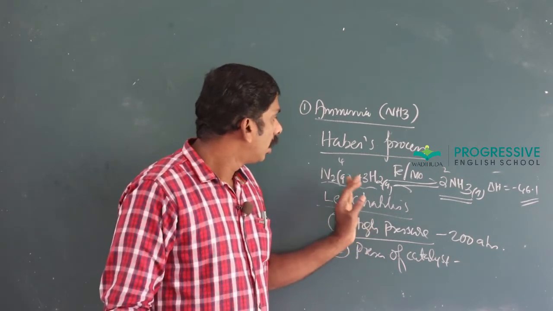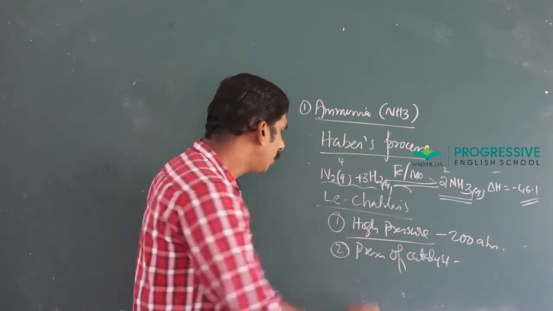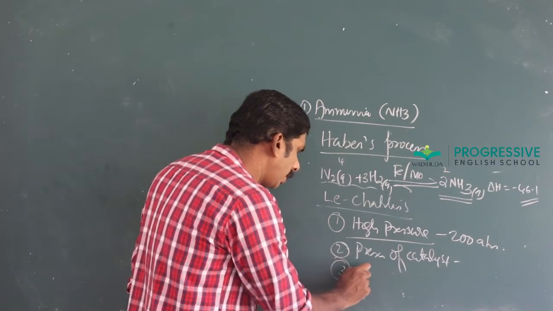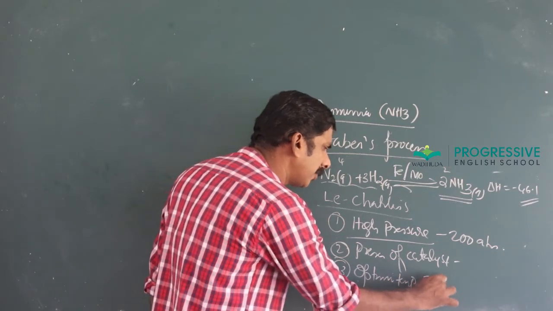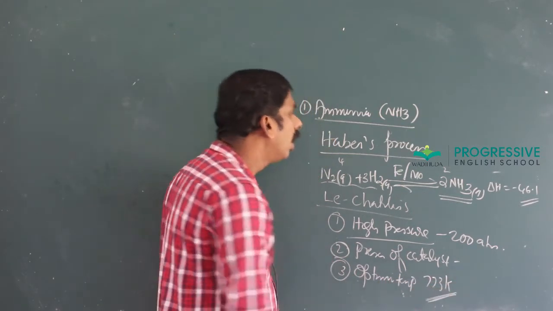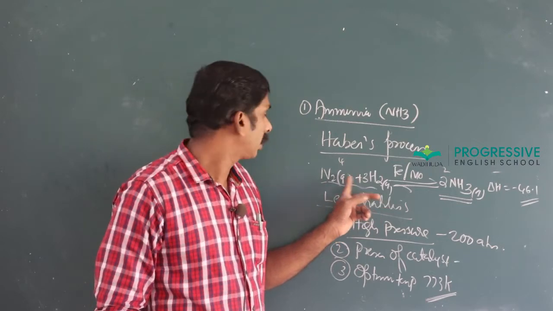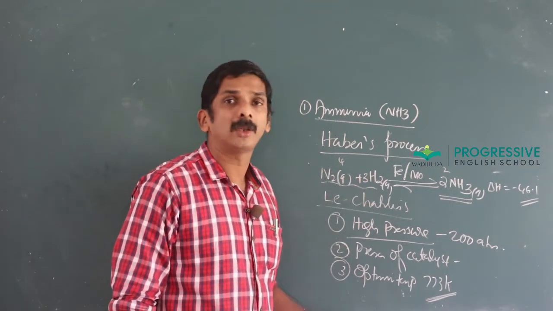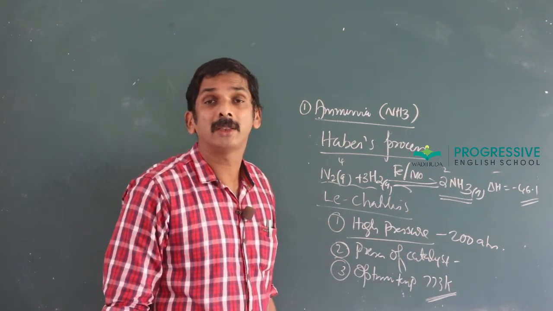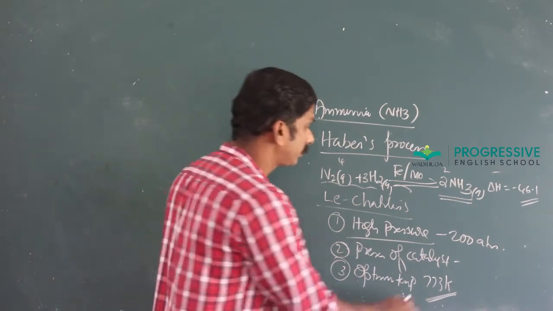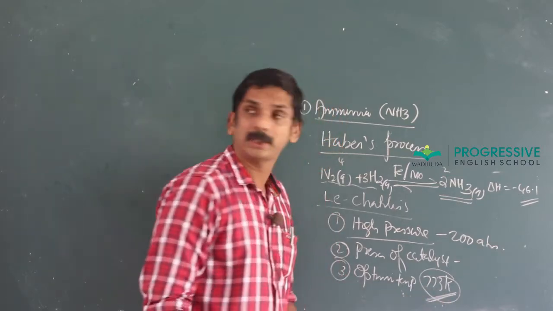So an optimum temperature of 773 Kelvin is favorable. At a low temperature, combination of nitrogen and hydrogen does not take place. Therefore, an optimum temperature of 773 Kelvin is used.